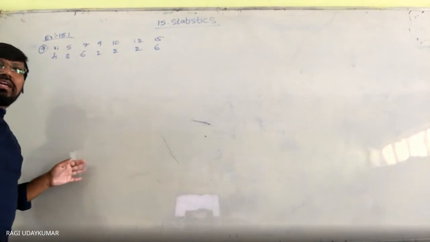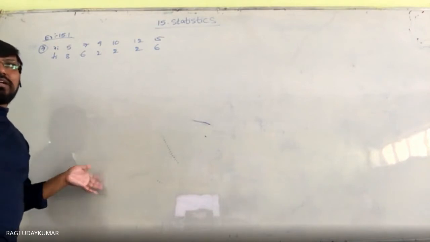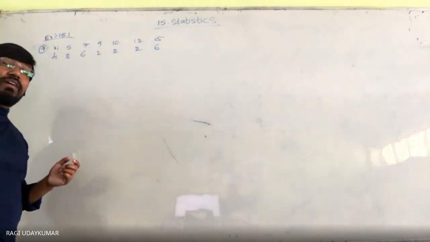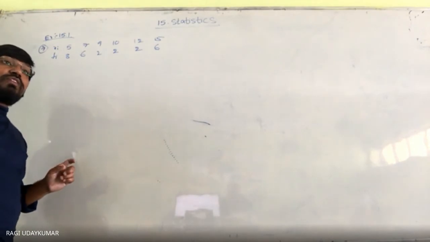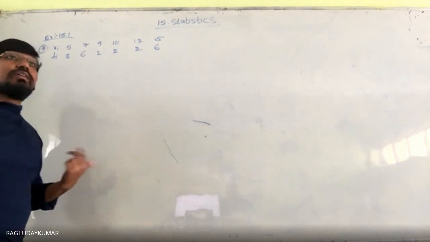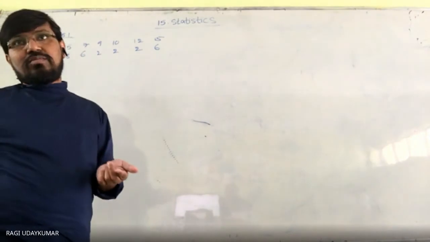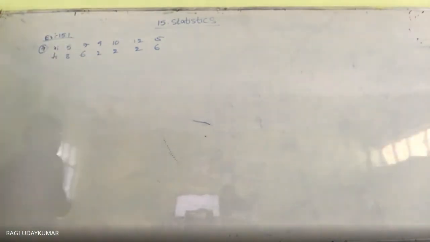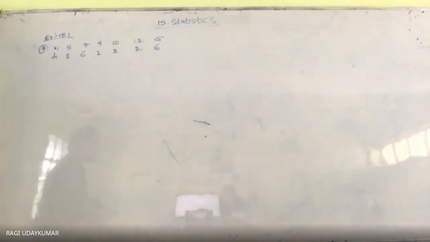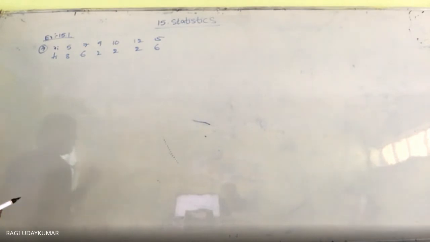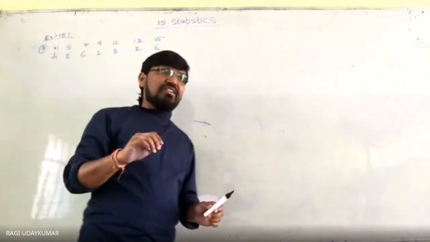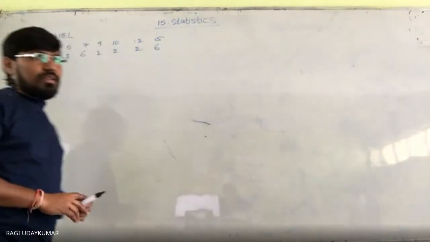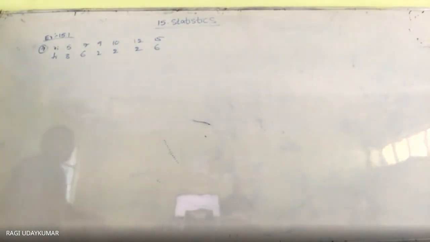Normally, to find the median we have the formula L plus n by 2 and so on. But that formula is to be used for grouped data, the continuous distribution table. A continuous distribution table is one where classes like 0 to 10 are given. In that situation, the formula used is L plus n by 2 minus CF by f, with cumulative frequencies and all. Now here in this situation, what to do?